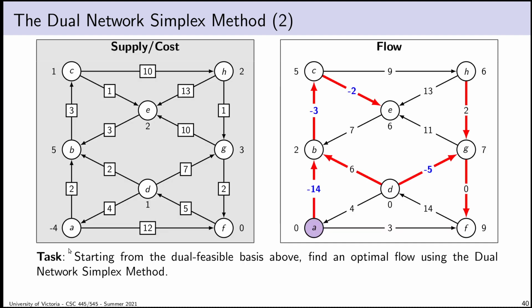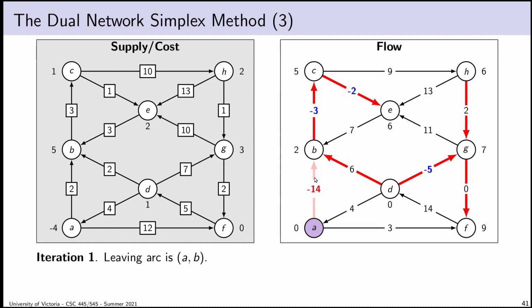So we'll go back to our initial example from an hour ago, which is, starting from this dual feasible basis, let's find the optimal solution using the dual network simplex method. So I can't use primal pivots because I don't have a primal feasible basis, but I can use dual pivots. All right, so the first iteration, and in this example, I am going to use the largest coefficient rule. So here I choose AB as my entering arc.